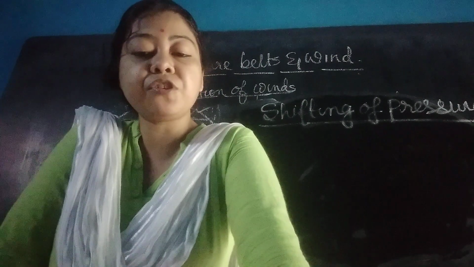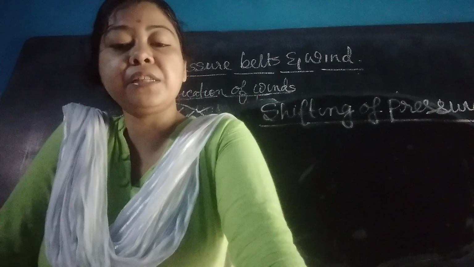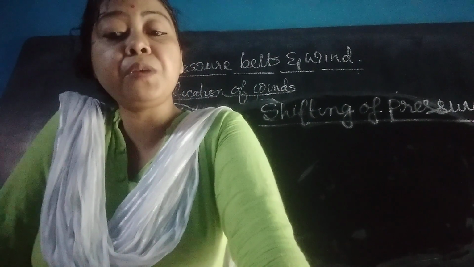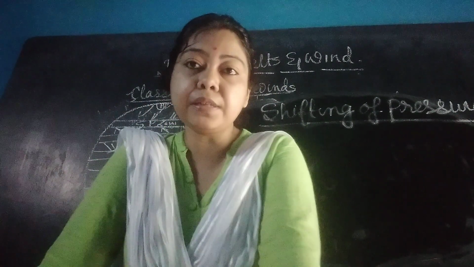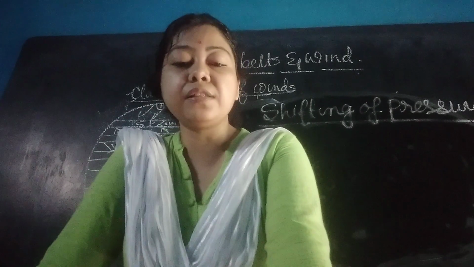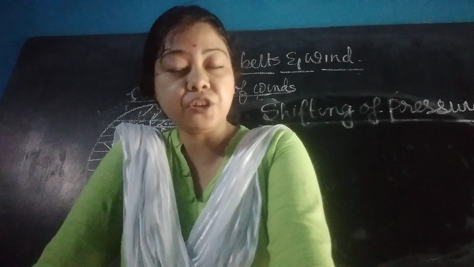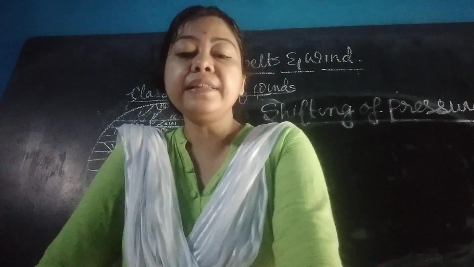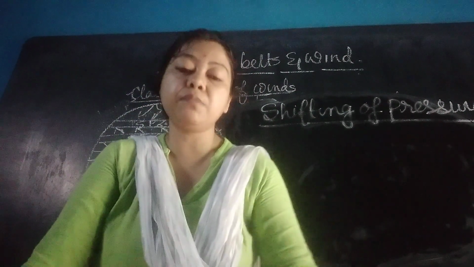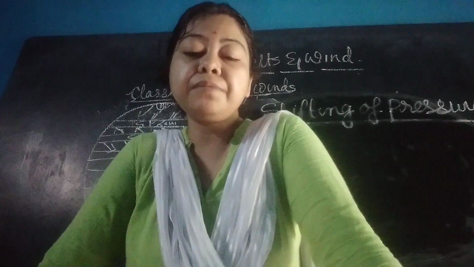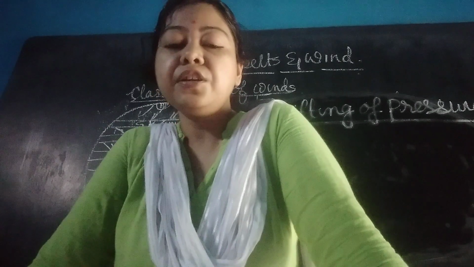So the swing of the pressure belt is prominent within the tropical pressure belt in either hemisphere and not so pronounced beyond the tropical belt. This global system of shifting of the pressure belt is also predominant in the wind system. The area lying between 25 to 40 degree latitudes is most affected by this shift of the pressure belt.